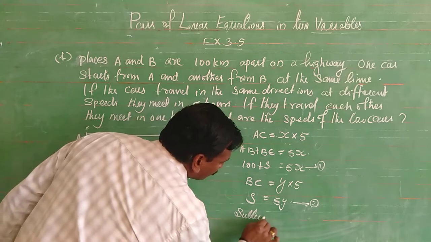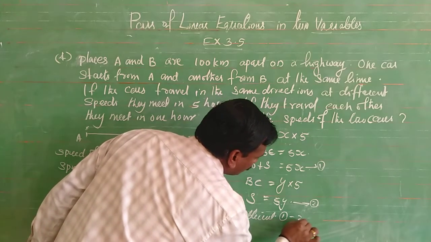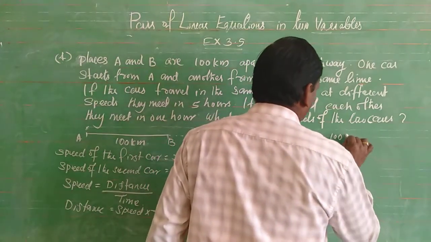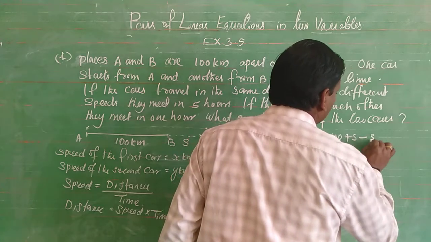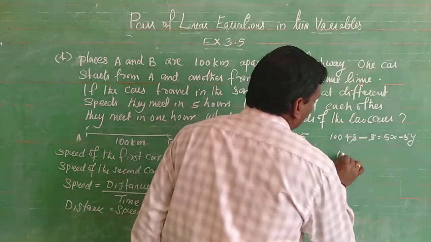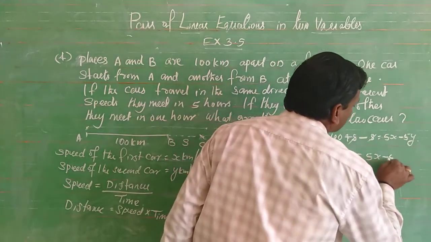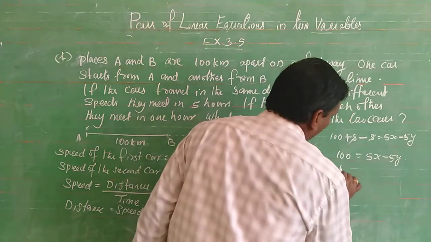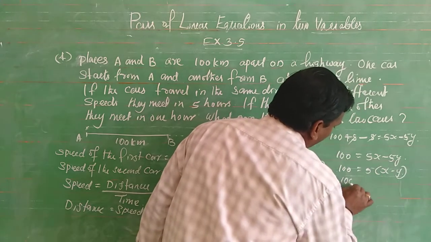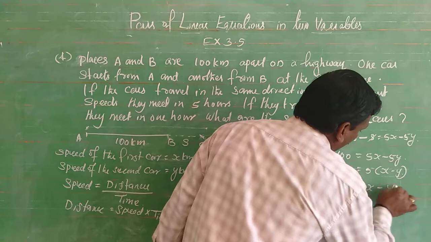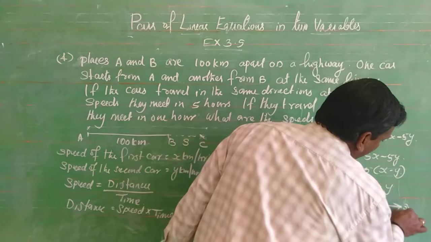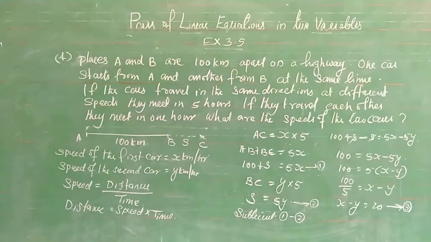Subtract 1 minus 2. That is 100 plus S minus S is equal to 5x minus 5y. S will cancel. 100 is equal to 5x minus 5y. 5 is common, so we can divide it. 100 is equal to 5 into (x minus y). Then 100 upon 5 is equal to x minus y. If you cancel, x minus y is equal to 20. This is equation number 3.